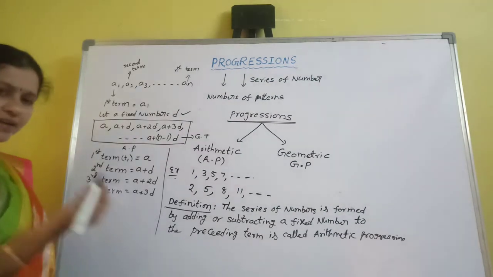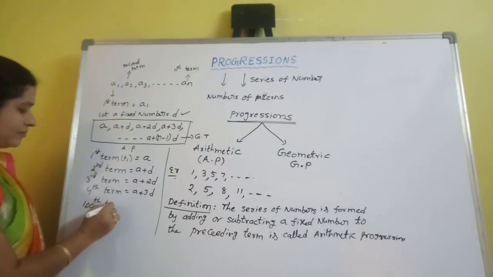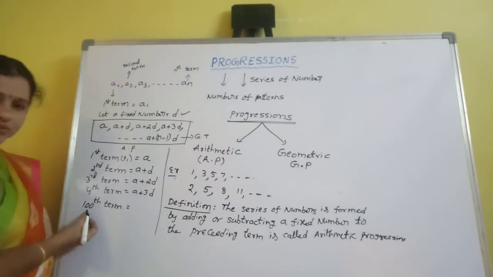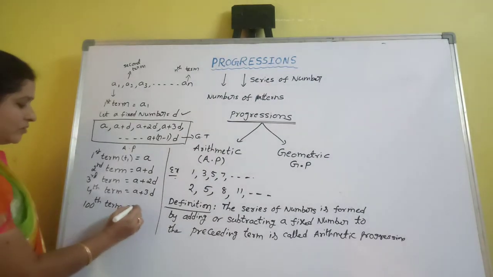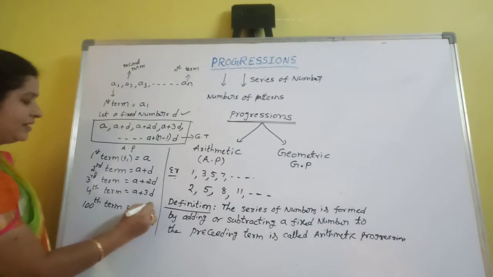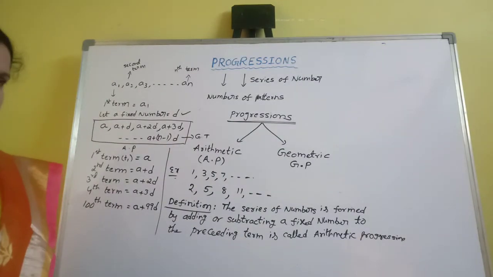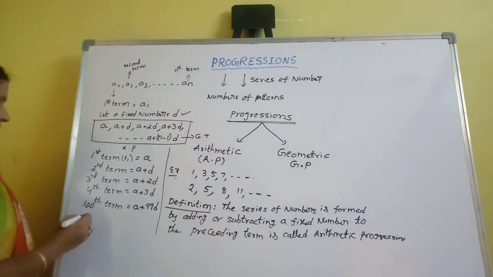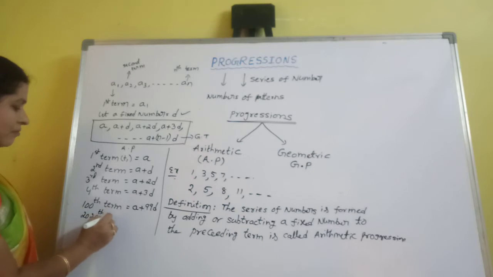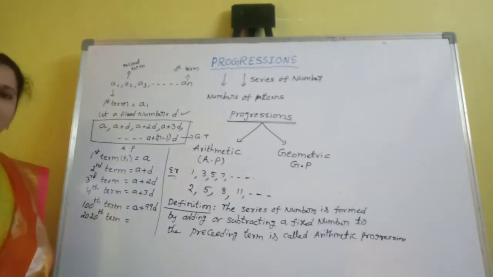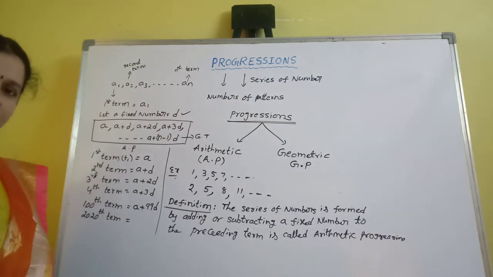Suppose what is the formula for the 100th term? Simply reduce 1 here. So 100 minus 1, 99. So A plus 99D is the formula of the 100th term. Sometimes they ask for the 2020th term. Find the 2020th term of the series. What is the formula for this?